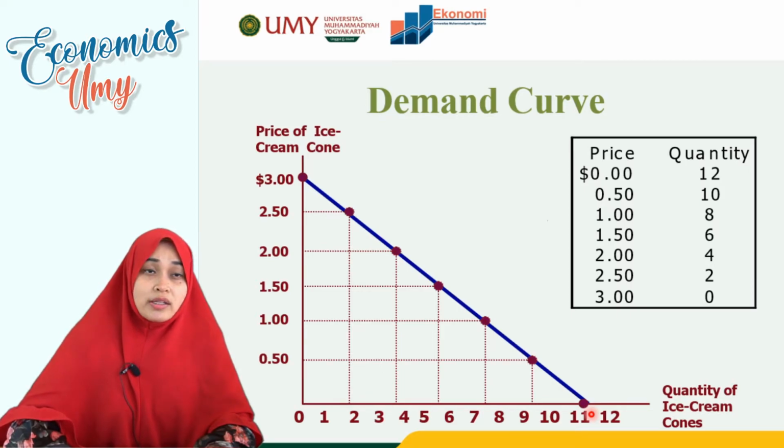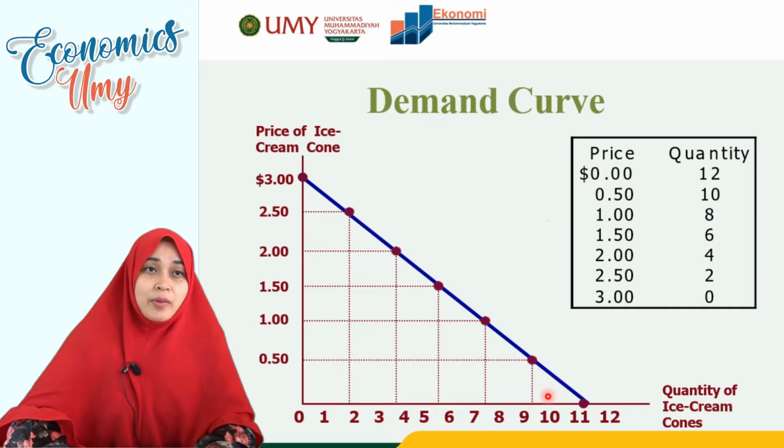It means that when the price is at this point, 0.50, then the quantity demanded is 9. For example, we want to talk about how consumers buy ice cream. When the price is, for example, only 50 cents, as can be seen in the chart, the quantity of ice cream cones is about 9 units.